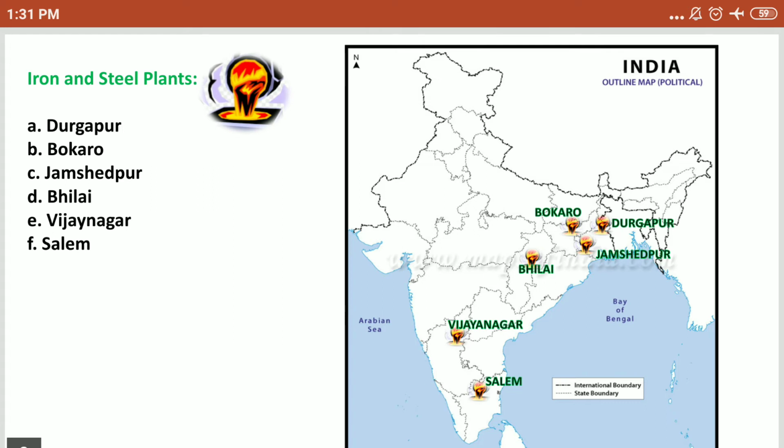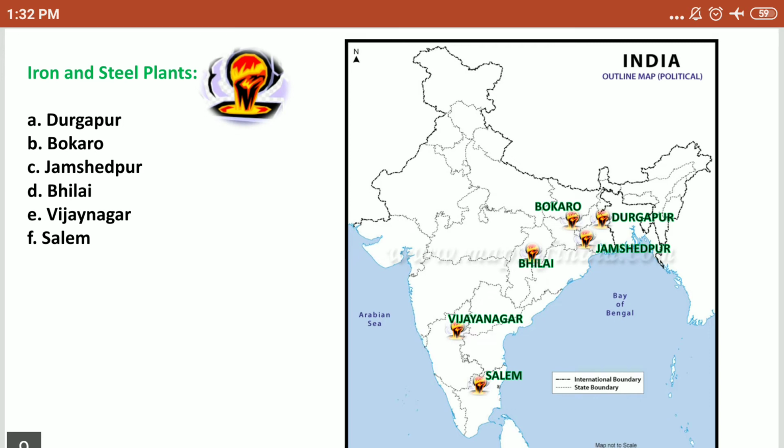I repeat, Durgapur is located in West Bengal. Bokaro is located in Jharkhand. Jamshedpur is located in Jharkhand. Bhilai is located in Chhattisgarh. Vijayanagar is located in Karnataka. And Salem is located in Tamil Nadu. So these are the six places.